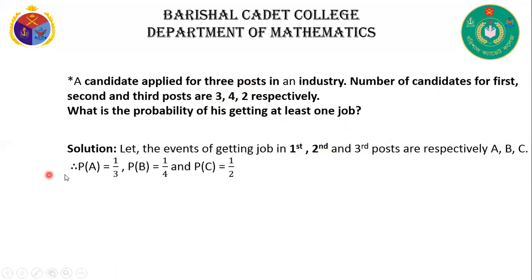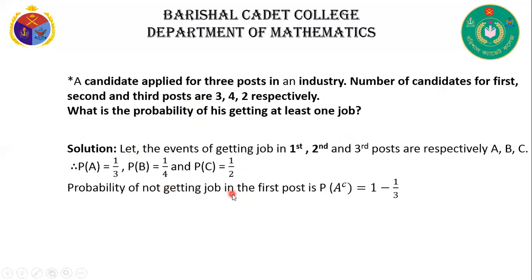So we can write P of A is 1 by 3, P of B is 1 by 4, and P of C is 1 by 2, because the total numbers of candidates are 3, 4, and 2. And the probability of not getting the job in the first post: here the probability of getting the job is 1 by 3, so not getting the job is 1 minus 1 by 3. That's why we can write P of A complement is equal to 1 minus 1 by 3, that means 2 by 3.